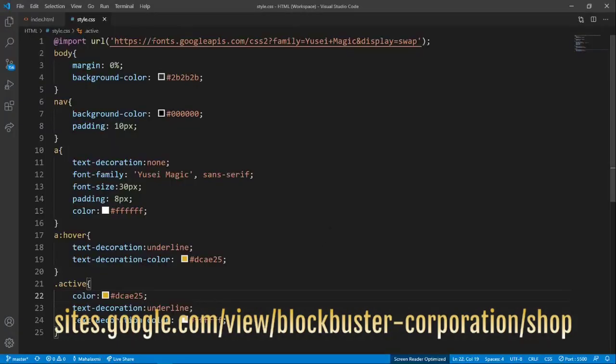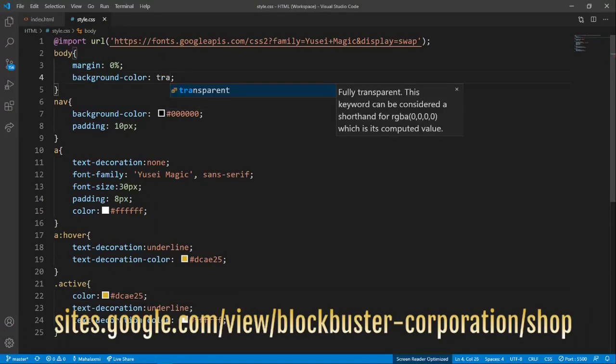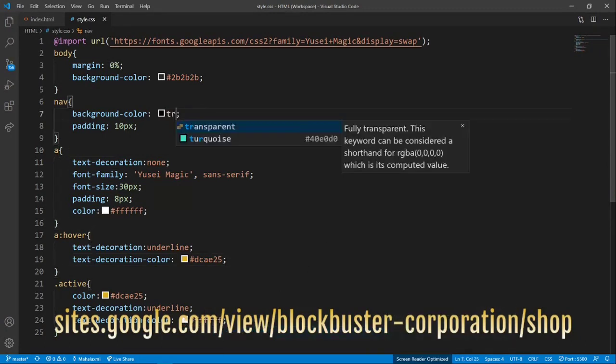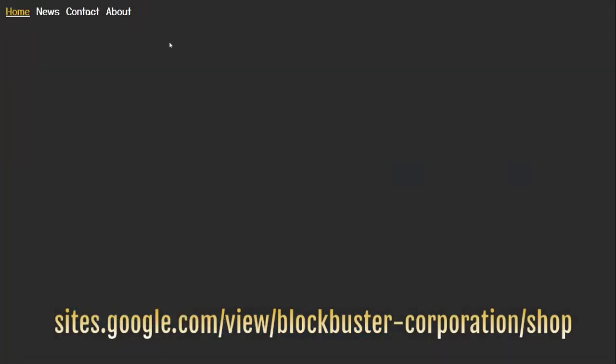Now I want it to look like individual things. So I'm just going to put it as transparent. The background color of, not the body, not the body, I'm going to change the nav bar to transparent. So that's a transparent nav bar.